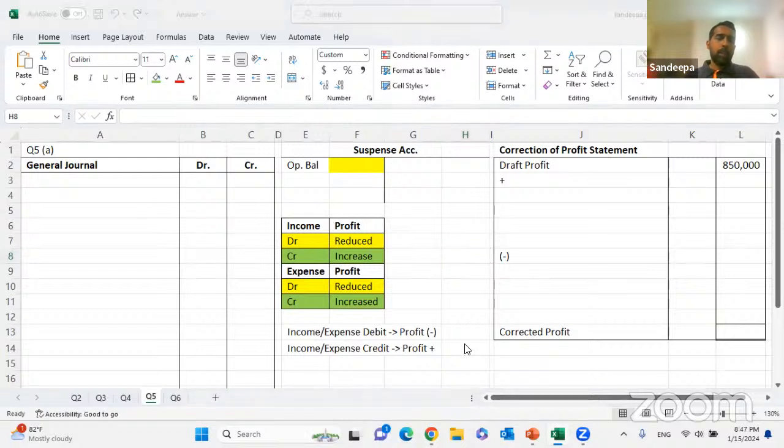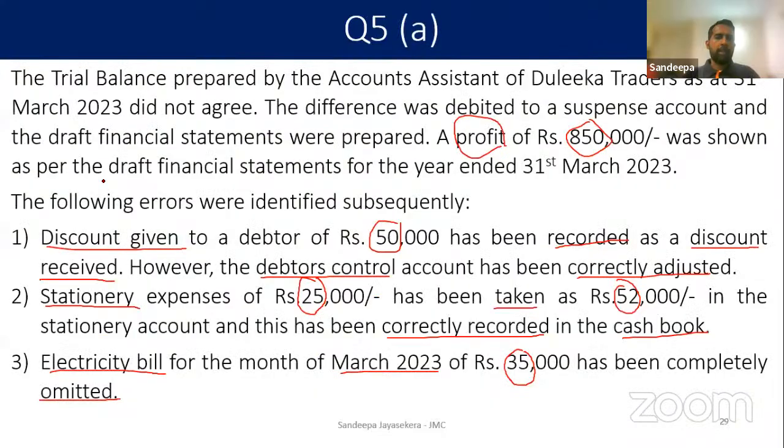Understood. Right. So we are going to use that concept. Okay, let's use that now and work out the sum. Right. I put this here like this. Okay, let's go to the sum. We'll take one by one adjustment. Look here, the first adjustment. Discount given to a debtor, 50,000, has been recorded as a discount received. However, the debtor's control account has been correctly adjusted.